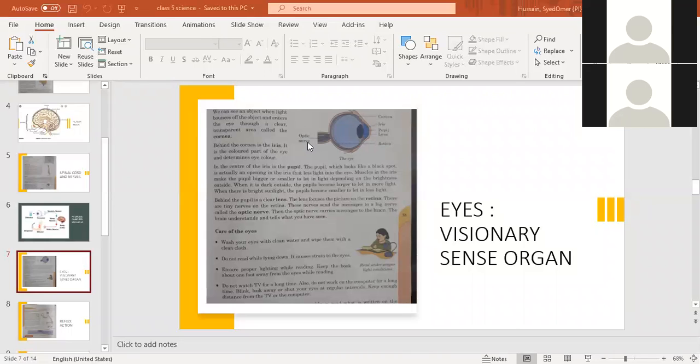Okay, so there is care of eyes given, that is, what you can do to take care of your eyes. We can wash our eyes with water and then wipe them with a clean cloth. Do not read while lying down. When you read lying down, it will affect your eyesight. Ensure proper lighting while reading. Keep the book about 1 foot away from the eyes while reading.